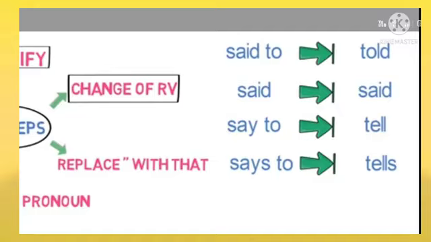The third step is replace inverted commas with that. Remove the comma and inverted commas in the sentence and join the reported speech with that. That is the third step.